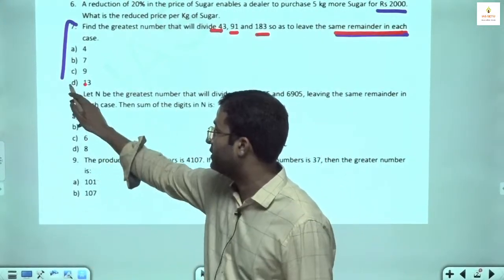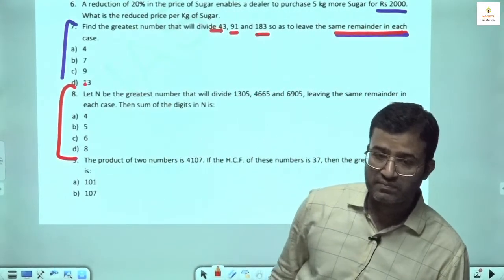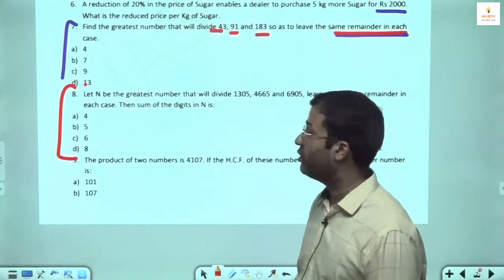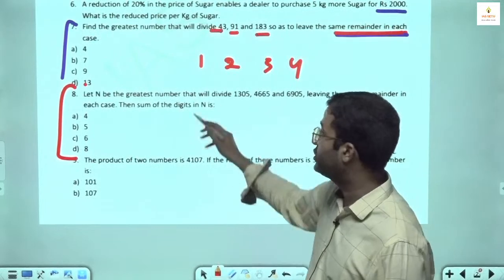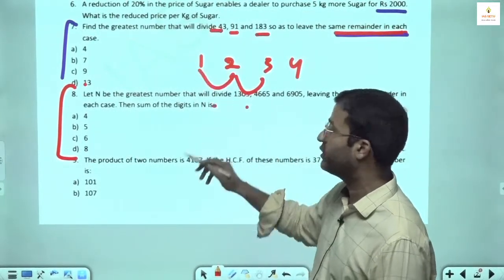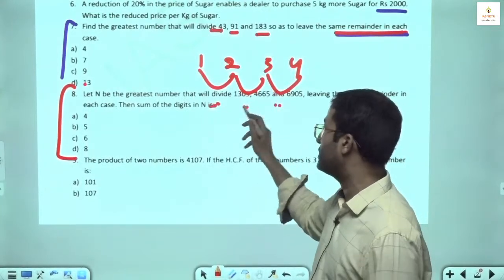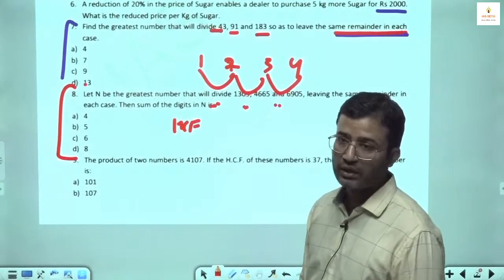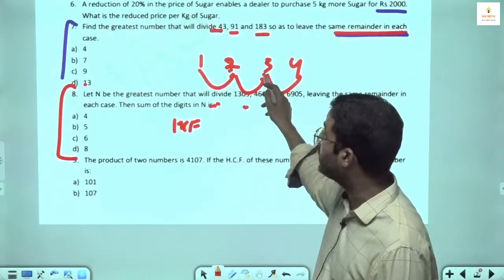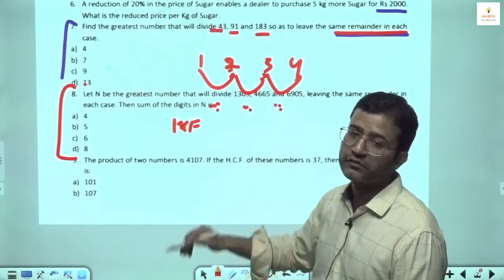Next question, like, then what happens? First number, second number, third number, fourth number. Normally I would not need this, but I have to take differences, I have to take HCF. So then you have to take the difference of all of them and take their HCF. You have to take the difference of the first and second number. You have to take the difference of the second and third number. You have to take the difference of the third and fourth number. Then you have to find the HCF of these differences.